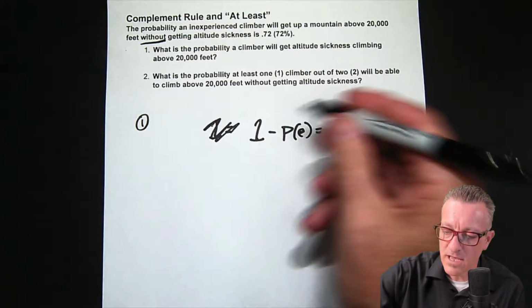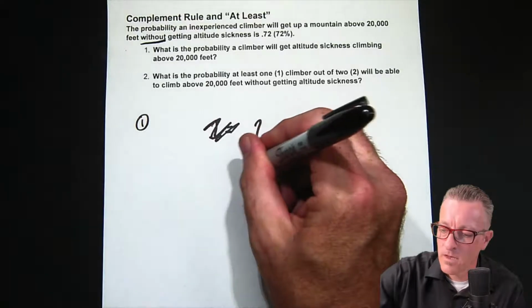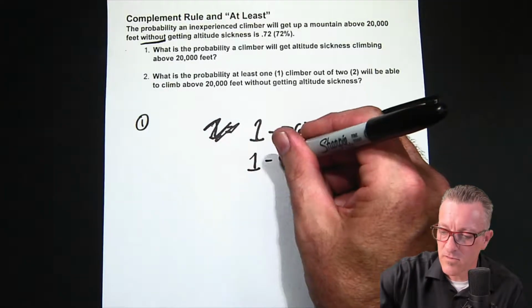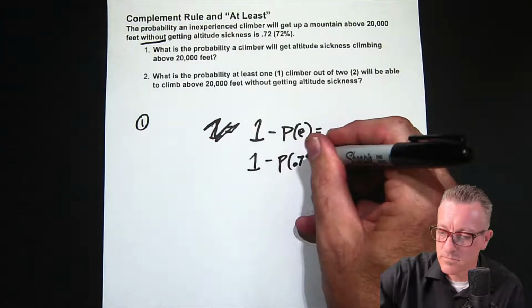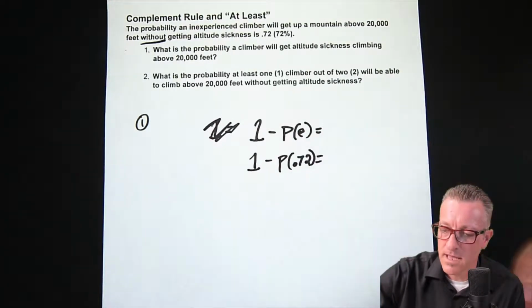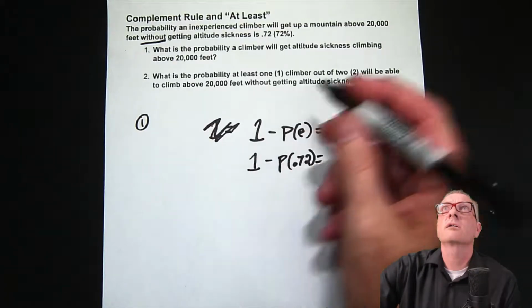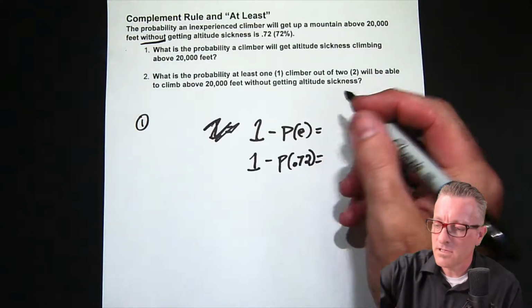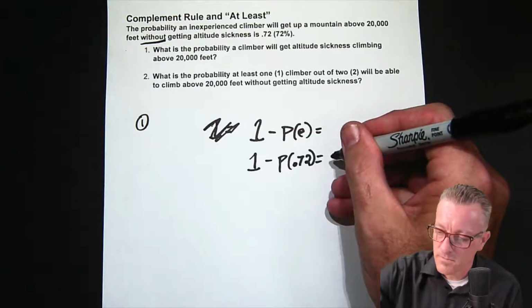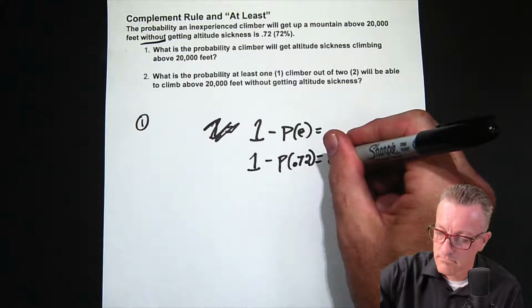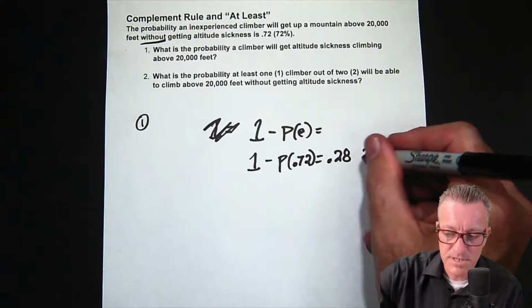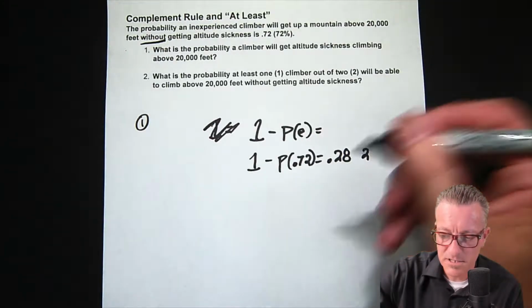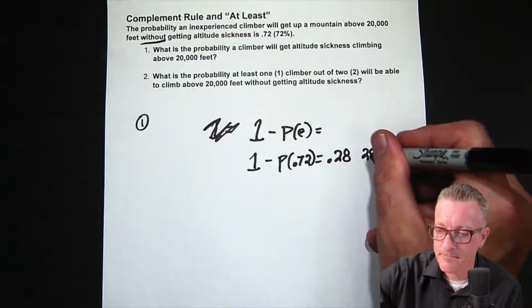In this case, we have 1 minus the probability, 0.72. And our answer is 0.28, or written as a percentage, which probabilities essentially are, 28%.